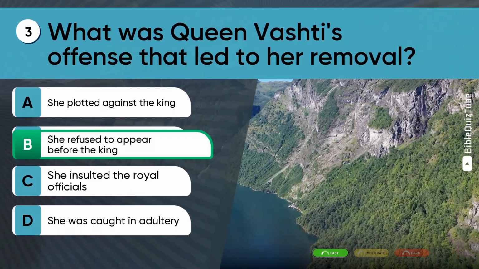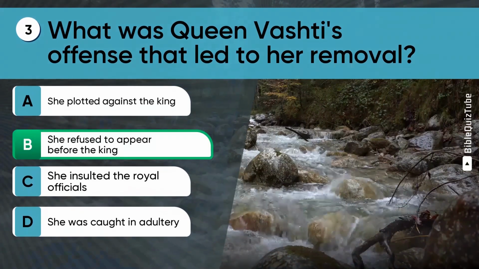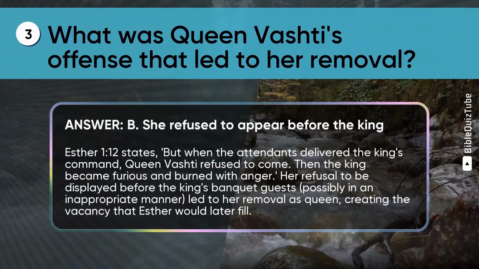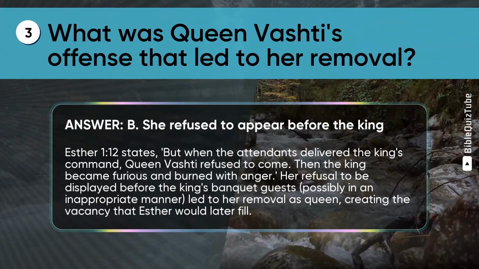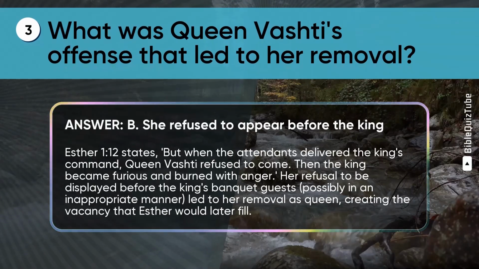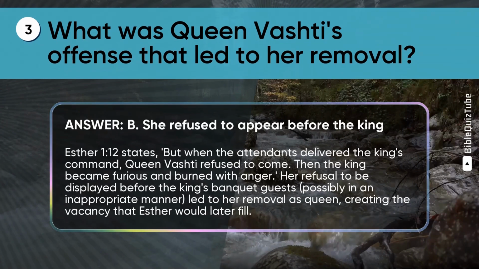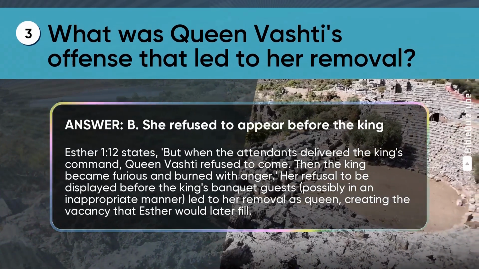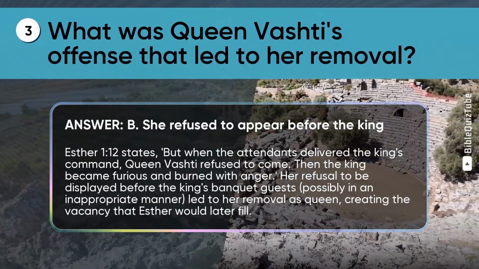The correct answer is B. She refused to appear before the king. The explanation. Esther chapter 1 verse 12 states, but when the attendants delivered the king's command, Queen Vashti refused to come. Then the king became furious and burned with anger. Her refusal to be displayed before the king's banquet guests, possibly in an inappropriate manner, led to her removal as queen, creating the vacancy that Esther would later fill.